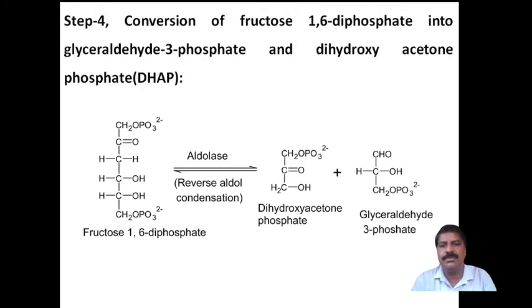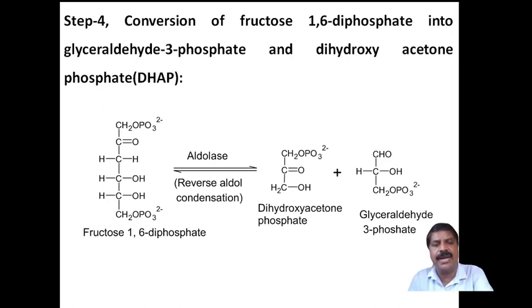Next, the fourth step, the conversion of fructose 1,6-diphosphate into glyceraldehyde 3-phosphate and dihydroxyacetone phosphate. Now what happens here? The fructose 1,6-diphosphate is broken by aldolase as the enzyme. It is a reverse aldol condensation reaction.